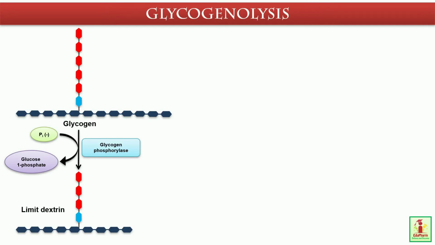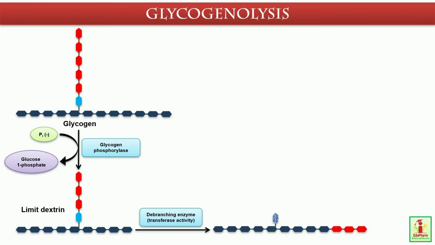Now the second step is action of debranching enzyme. Now the branches of glycogen are cleaved off. Glucosyl 4:4 transferase activity removes a fragment of 3 or 4 glucose residues attached at a branch and transfers them to another chain.